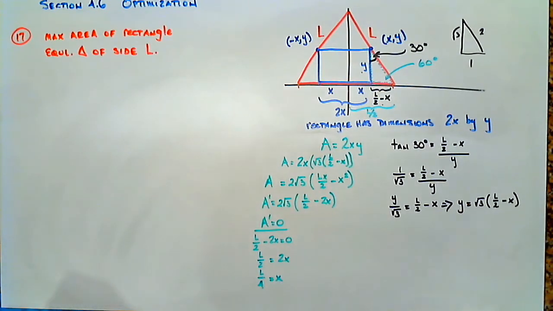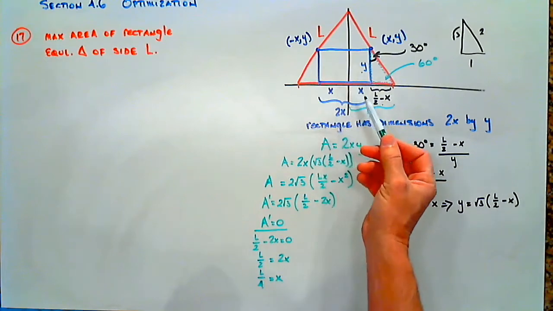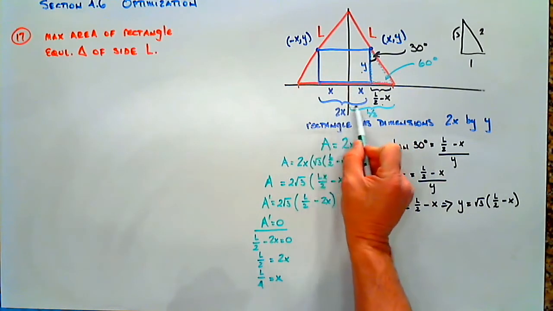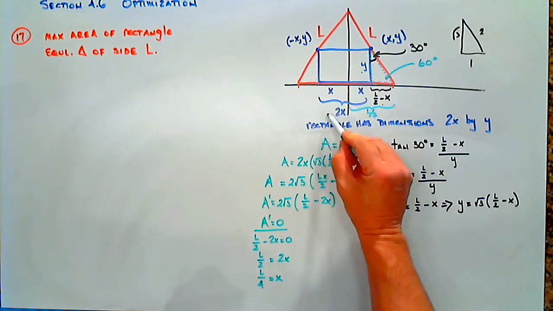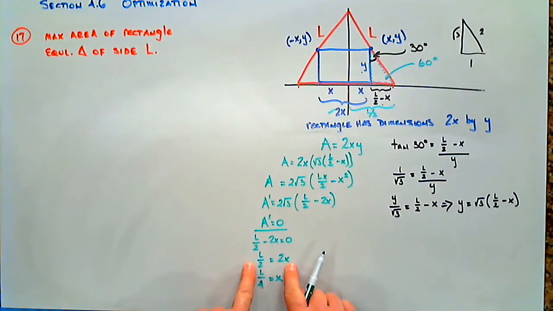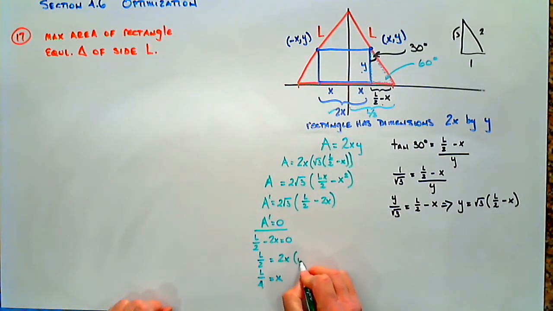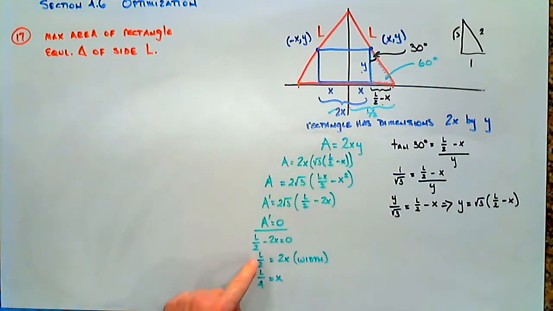Now, the problem asks for the dimensions of the rectangle. Find the dimensions of the rectangle that maximizes the area. We have found one of the dimensions. If we go back to our picture up here, the width of our rectangle is 2x. We have that right here. So this is the actual width of our rectangle. 2x is the width, so the width of our rectangle is L over 2.